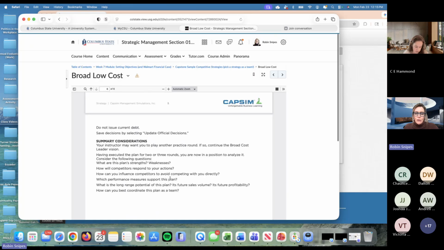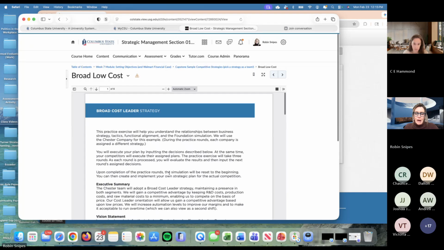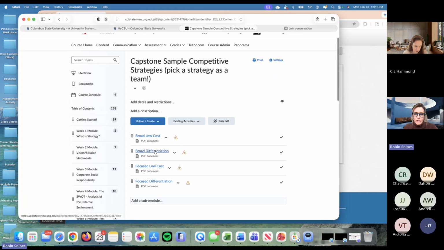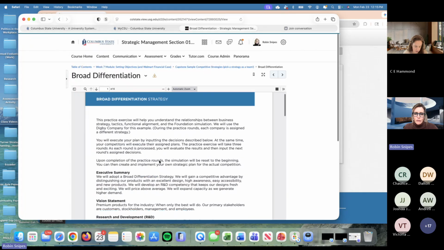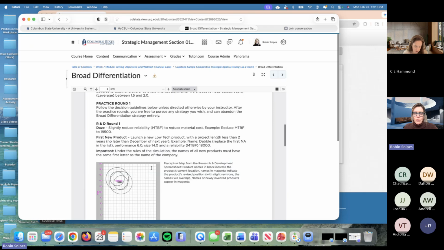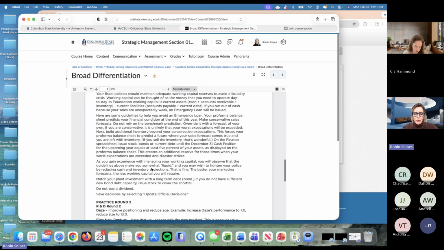And this handout was developed by the CAPSIM simulation programmers. So you get an idea of what would be a broad low-cost leader strategy. That might be one that you choose. Then you get an idea of what is a broad differentiation strategy, what you're trying to accomplish, your vision statement, your general R&D strategy, and so on and so forth. And they give you examples of what you might do in round 1 and round 2.